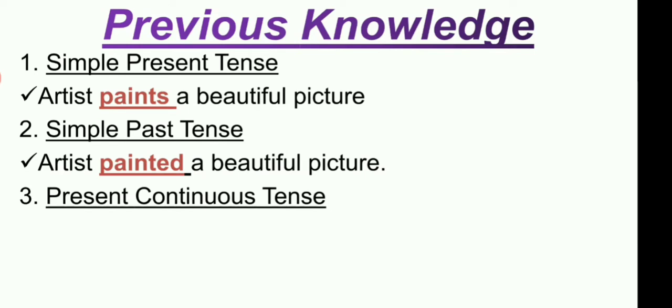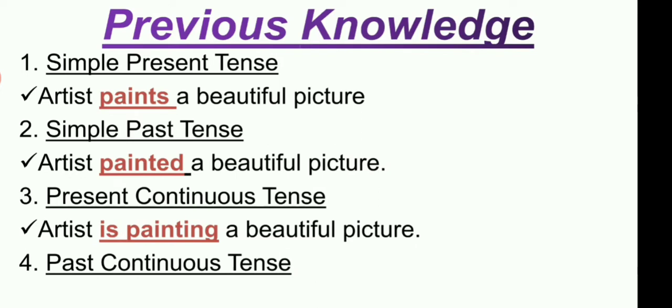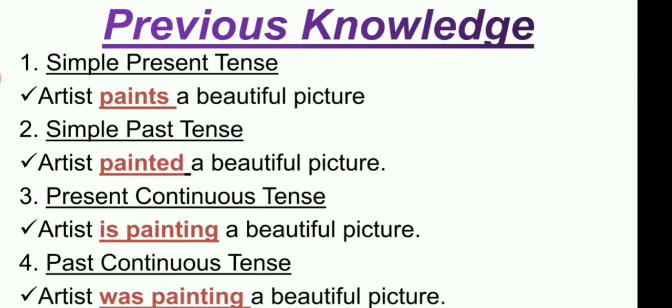Third one is present continuous tense. So, the artist is painting a beautiful picture. Here the helping verb is 'is' plus ing. Next one, past continuous tense. Example is: the artist was painting a beautiful picture. The helping verb is 'was' because the subject is singular, then verb plus ing. So, was painting.